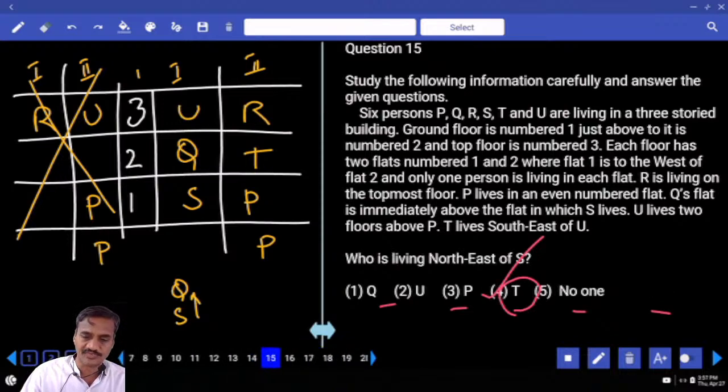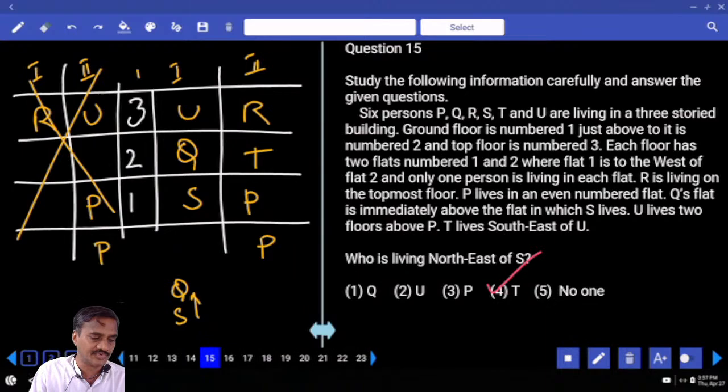Now in this question number 15, who is living northeast of S? Northeast of S is T and R. T and R, what is given? Choice 4, question number 15.